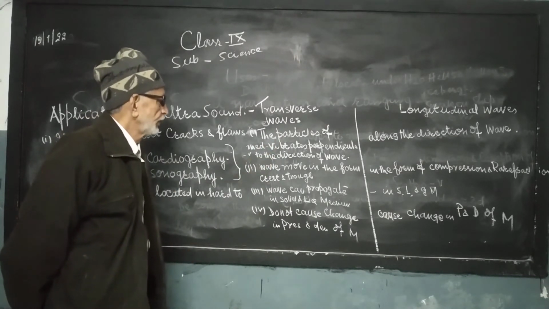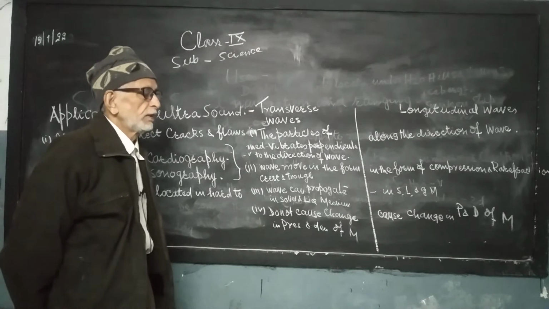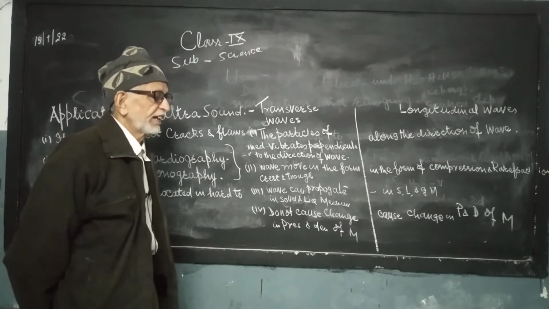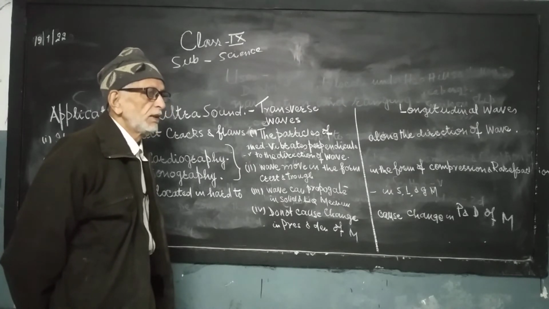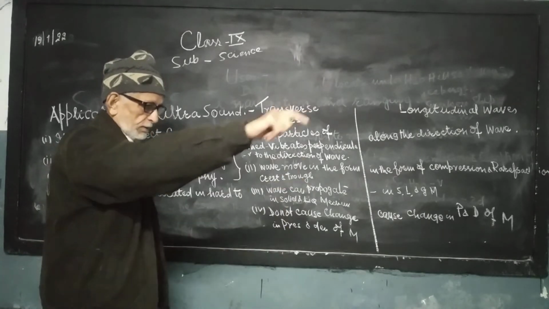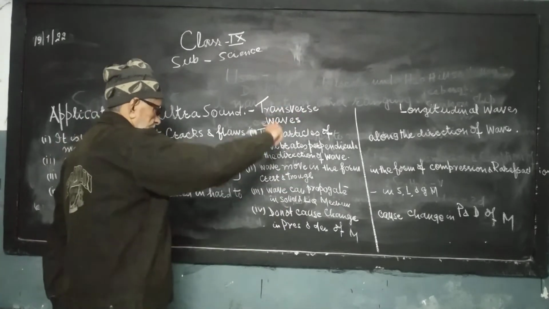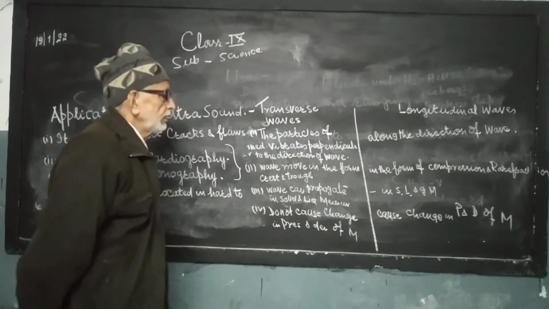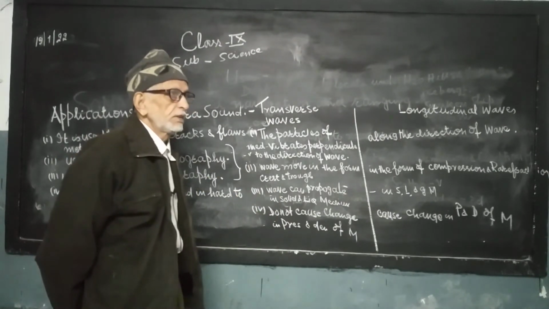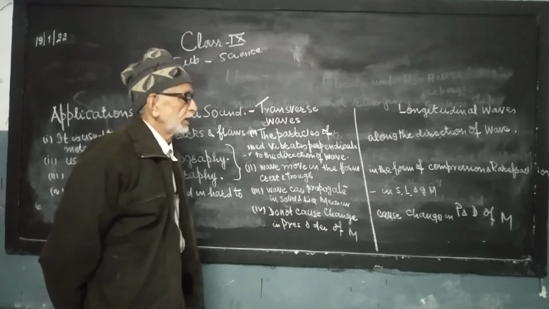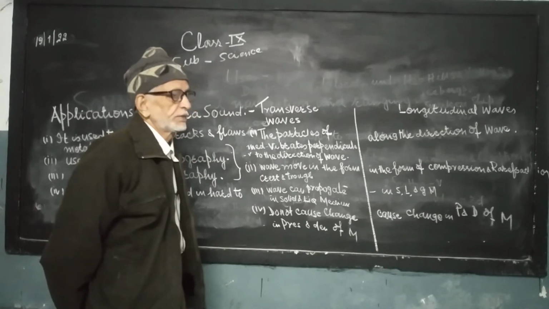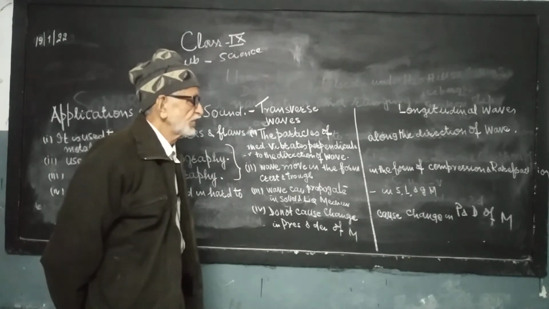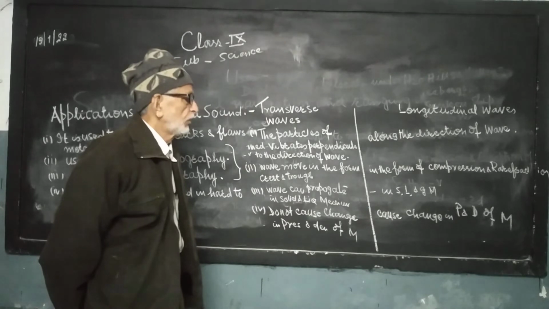Our second point, waves move in the form of crest and trough. In what form are the waves moving? Crest and trough. Here, in longitudinal waves, they move in the form of compression and rarefaction.